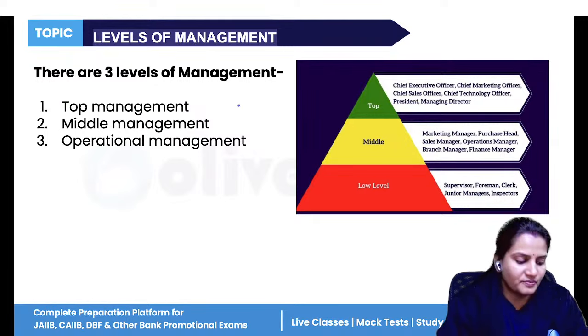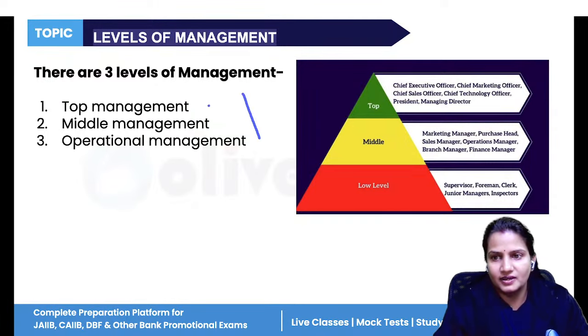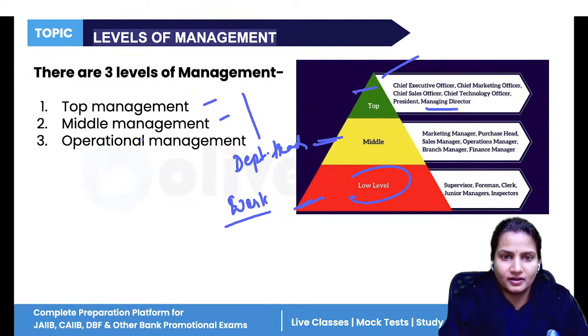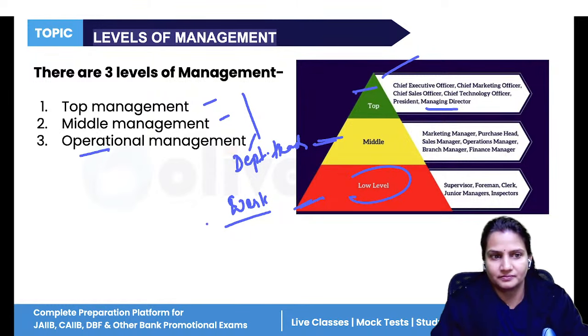Now, levels of management. We have a total of three levels of management: top, middle, operational. Under the top layer of management, all the chief executives are there, like CEO, CFO, CTO, CMO, managing director. Then at the middle level, all the departments and all the heads are there. And in lower level management, workers, laborers, clerks, supervisors are at the lower level. So the lower level is also known as the operational level.